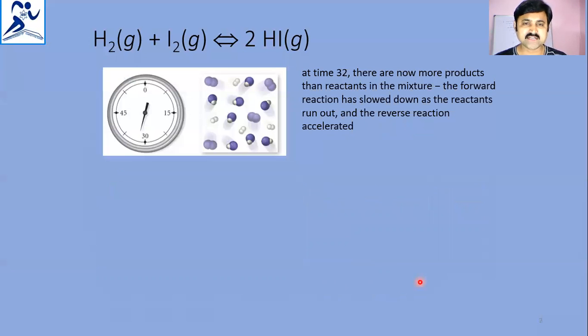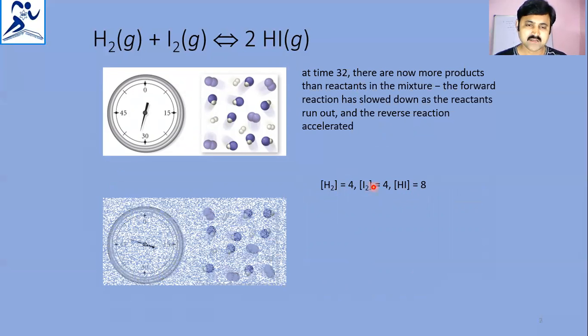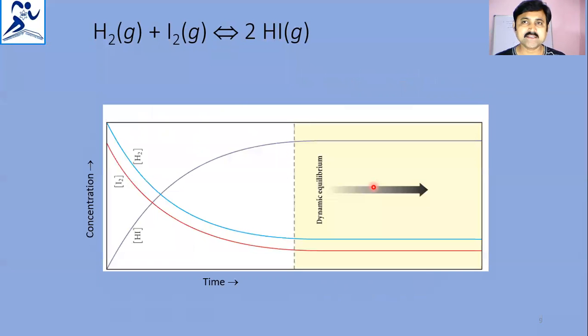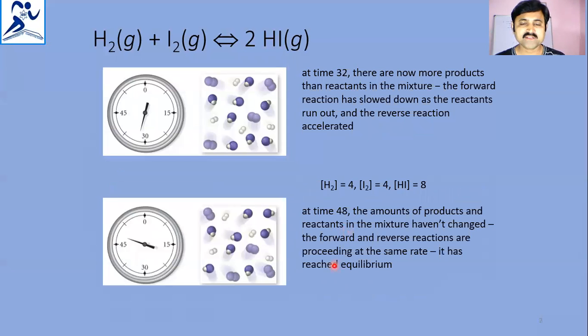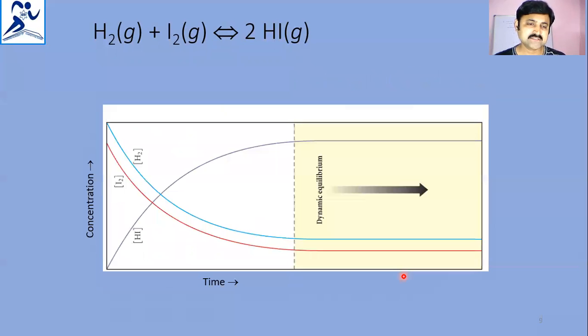And coming to this 32 time interval, what I have observed is the concentration of H2 and I2 still decreased, that is up to 4, and HI concentration increased. And at 48, notice that equilibrium is reached. That means concentration of H2, concentration of I2, concentration of HI became constant at that time. That is called equilibrium. So for that, this is a graphical representation.